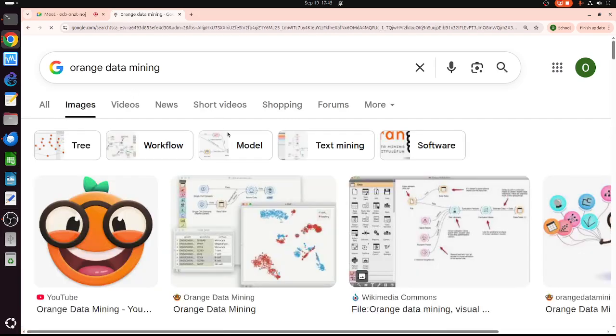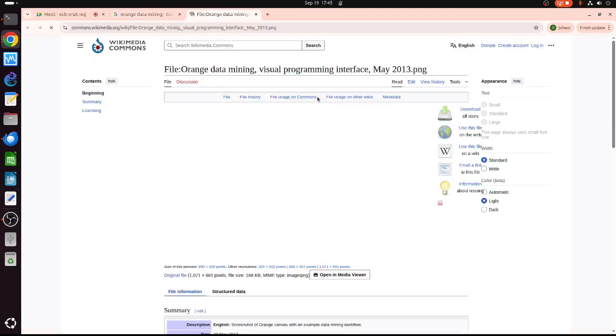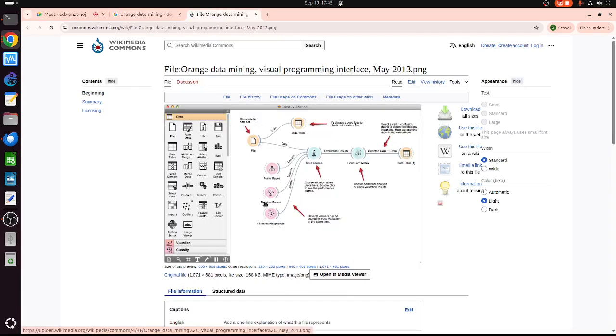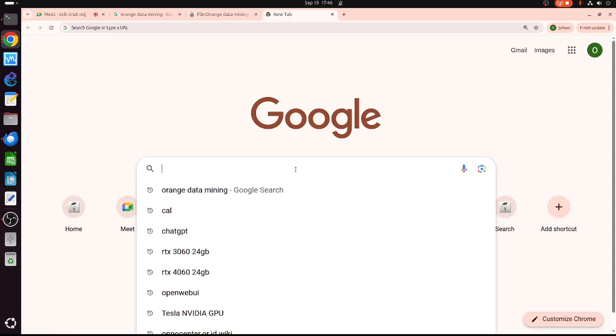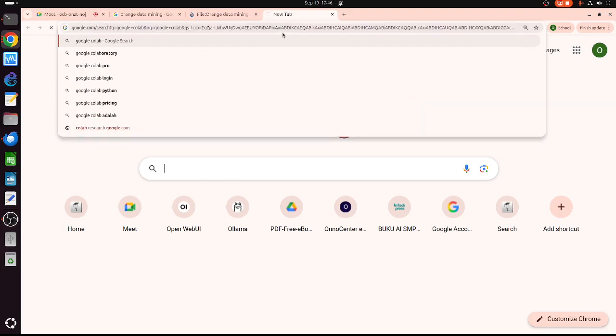It's quite simple. The programming is graphical programming like this. This is Wikipedia. So the programming is like this, very simple. I highly recommend learning about these things through Orange Data Mining first. After getting the idea, then we can move into Python. So basically, Google Colab. This is basically Python.